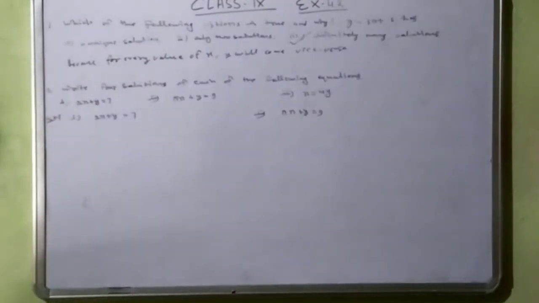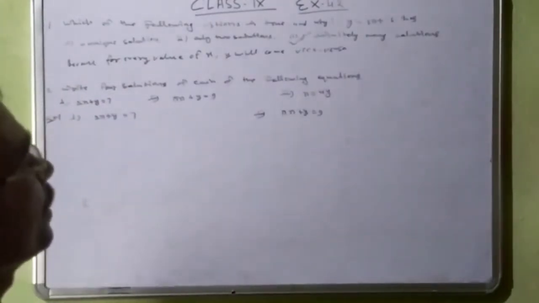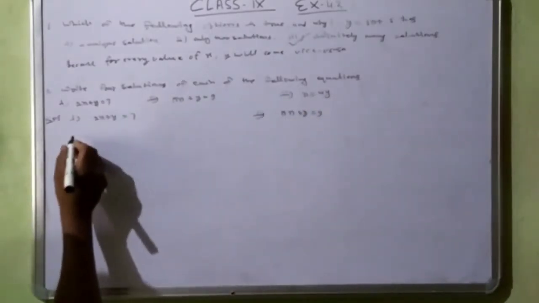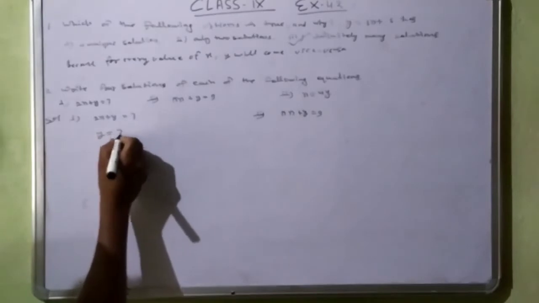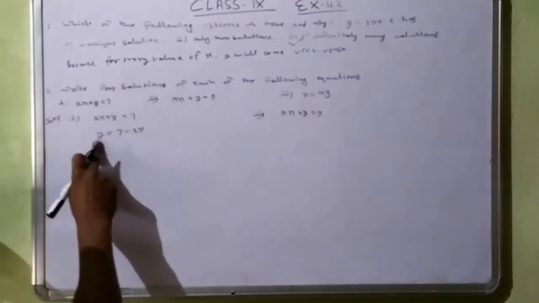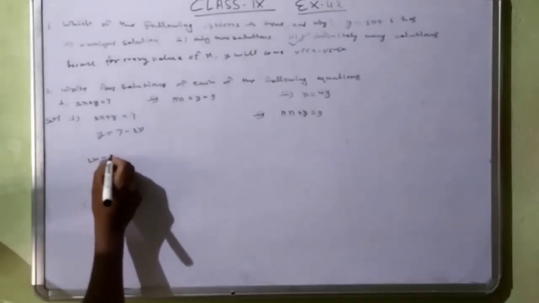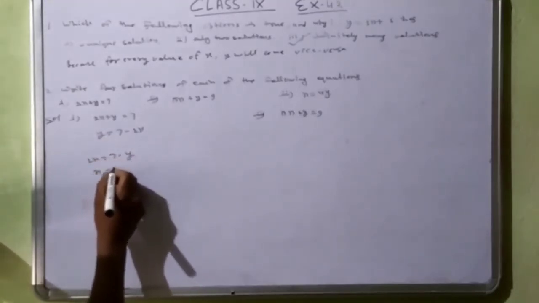Now second question, write 4 solutions of each of the following equations. Here there are 3 parts. I am doing only 2 parts, this one and this one. You will do the rest at home. So y is equal to 7 minus 2x. By interchanging, here is a plus, so here it becomes a minus, or you can write x also like this: 2x is equal to 7 minus y. This is more difficult than the first one, so we have written it like this.